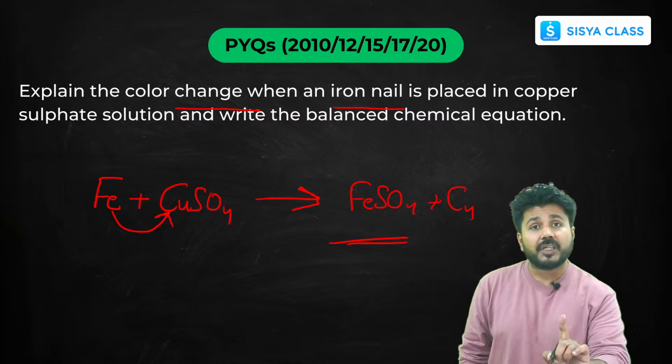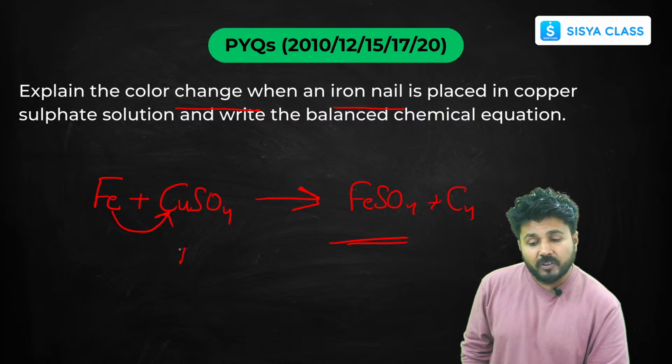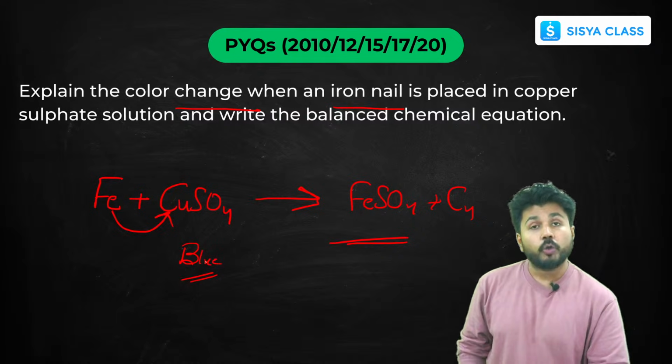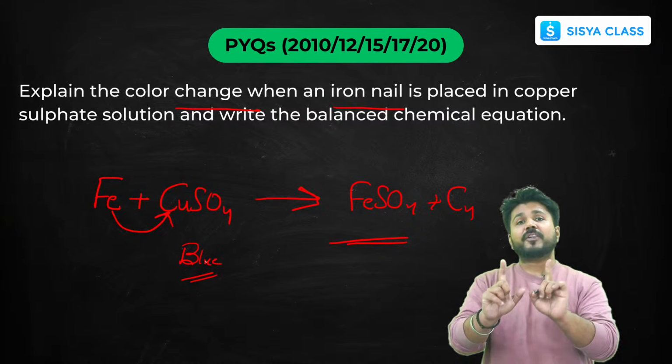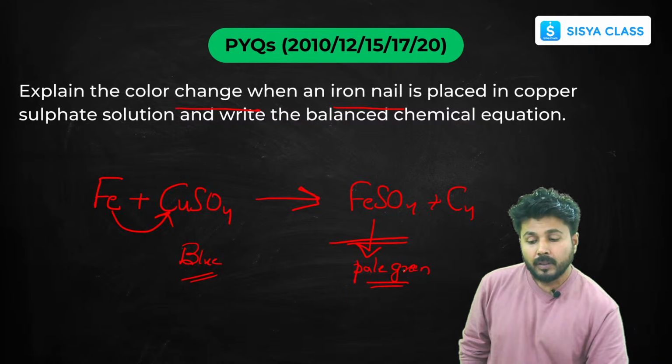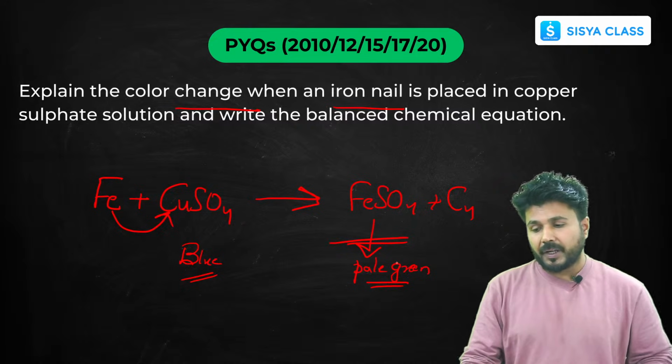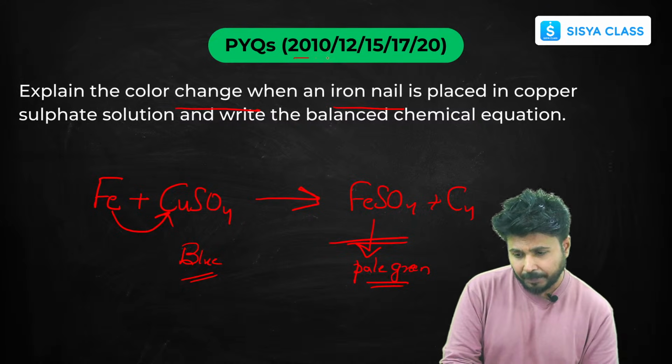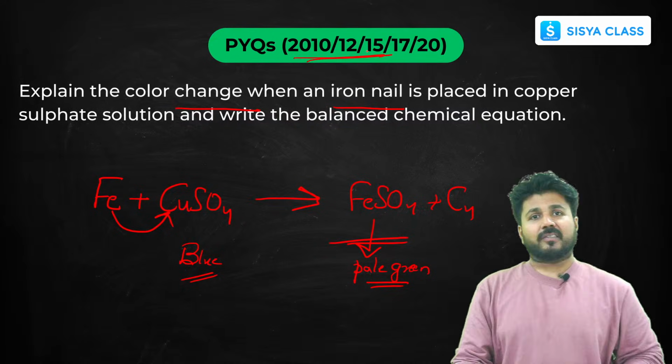What will be the color change? Remember, copper is brown, but copper sulfate solution is blue, and this iron sulfate solution is pale green, somewhat like gray. Remember this question, it is also very important. As you can see, it has already been asked in various board exams earlier.